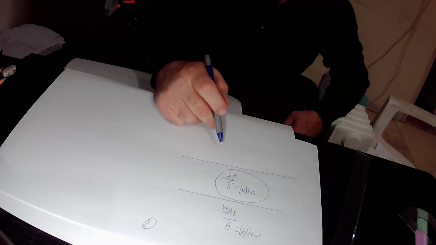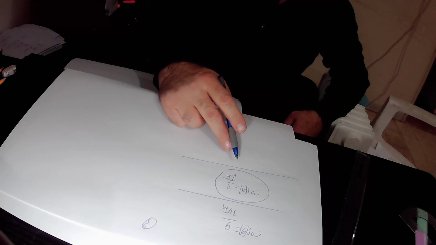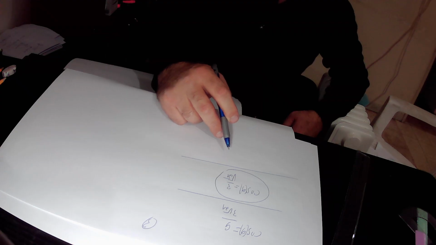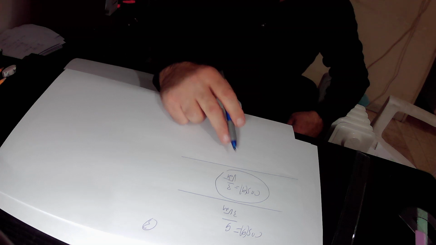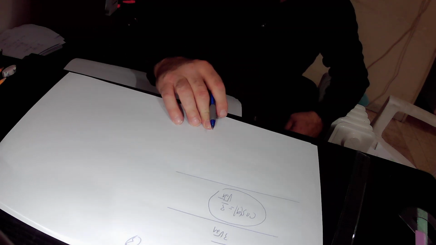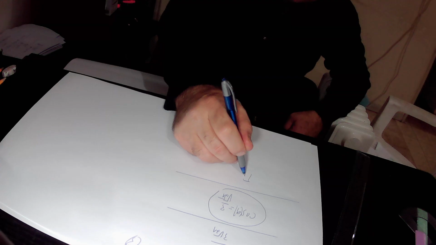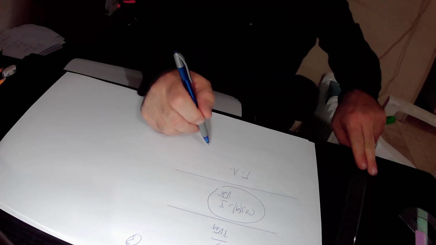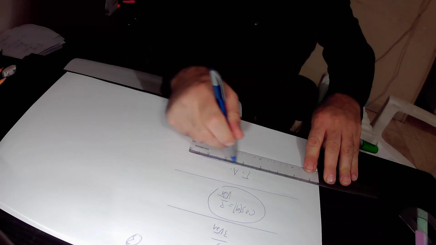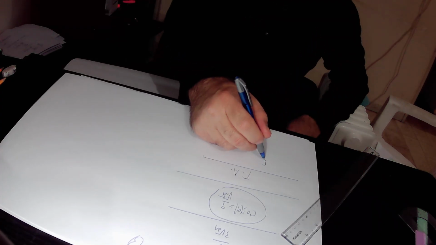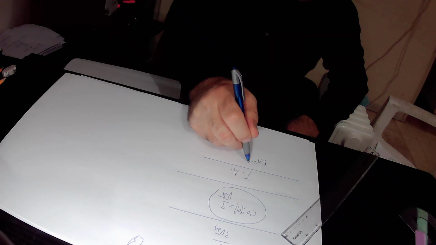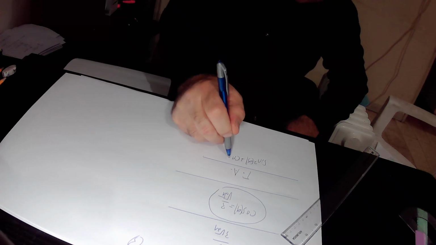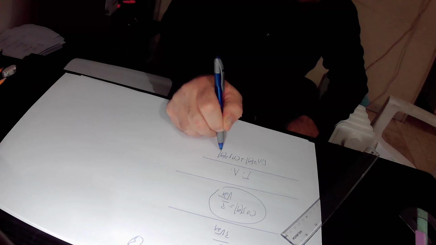We find out the value of cosine alpha, and then we find out the value of cosine square alpha, and we use the new trigonometric identity in order to find out the value of sine alpha. The trigonometric identity is as follows: sine square alpha plus cosine square alpha equals 1.